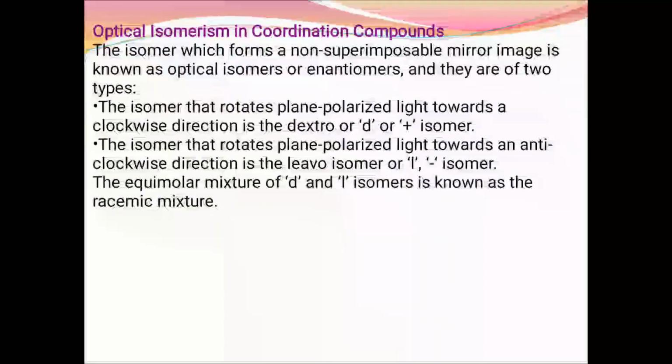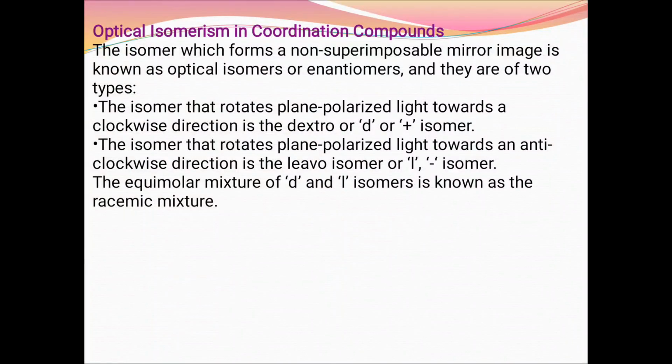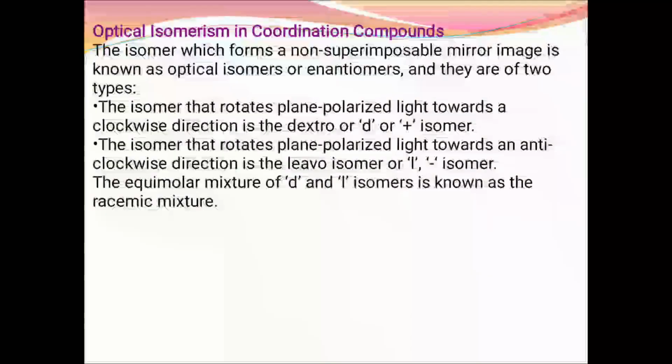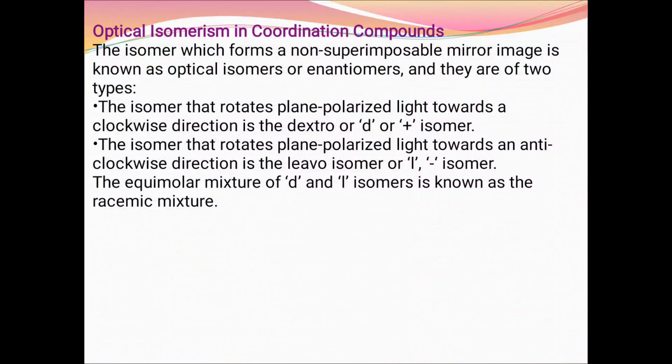Next one is optical isomerism. Isomers which form non-superimposable mirror images are known as optical isomers or enantiomers. There are two types. The isomer that rotates plane polarized light in the clockwise direction is the dextro or D plus isomer. The isomer that rotates plane polarized light in the anti-clockwise direction is the levo isomer or L isomer. The equimolar mixture of D and L isomers is known as a racemic mixture.